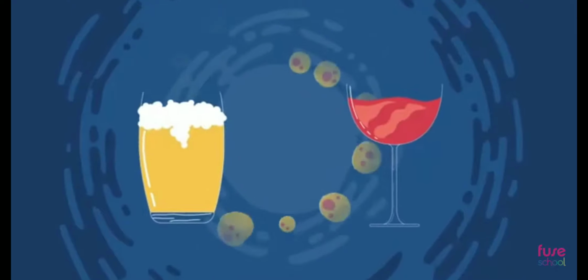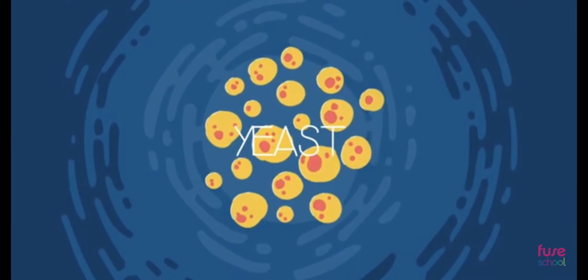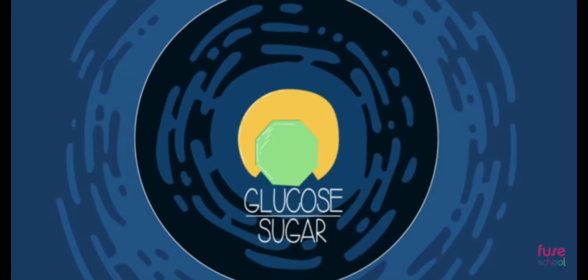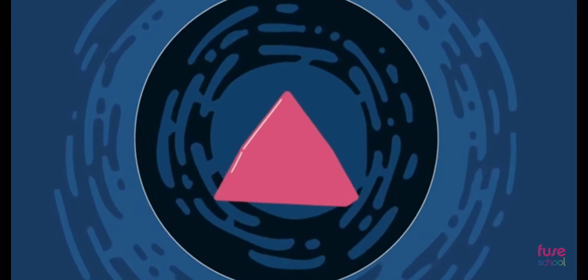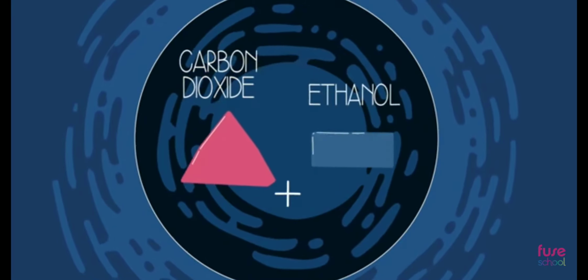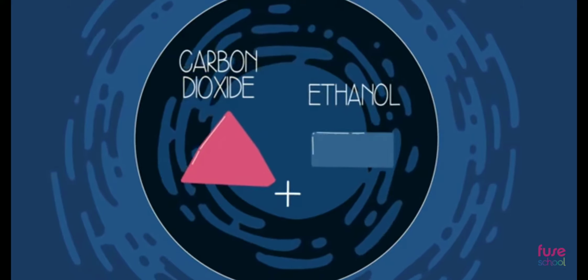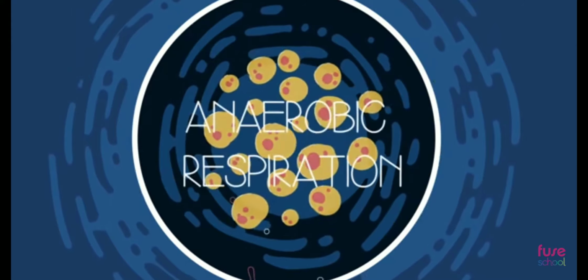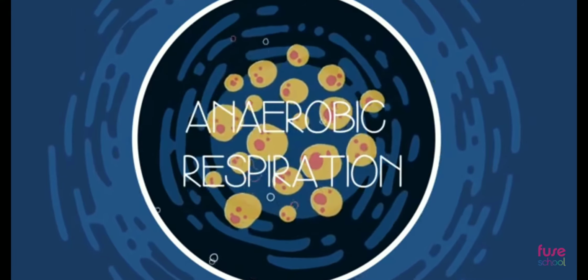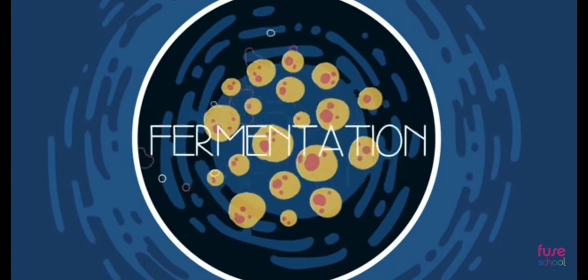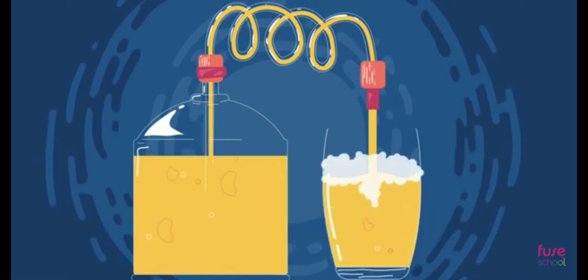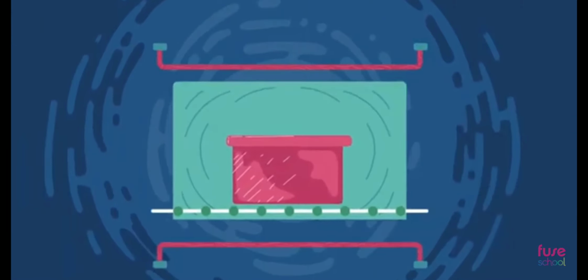Beer and wine are made using yeast. Yeast is a type of fungus that contains an enzyme which will convert sugar or glucose into carbon dioxide, and a type of alcohol called ethanol. In this process, oxygen is not used. Therefore, yeast carries out anaerobic respiration, also known as fermentation. Humans use this process to make alcoholic drinks, like beer and wine, and also to make baked goods rise.